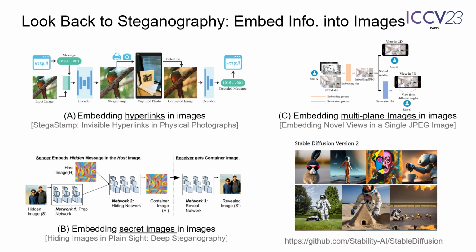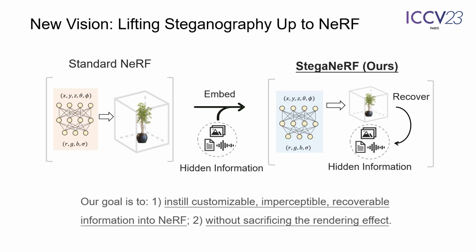Look back to 2D images. Such a piracy risk is alleviated by applying steganography, which embeds invisible information like hyperlinks, pictures, and so on into the host images and even some AIGC. However, such a steganography pipeline has yet to be built on NeRF, and we present an initial exploration. Our technical goal is to instill customizable, imperceptible, and recoverable information into NeRF rendering at any viewpoint, and meanwhile without sacrificing rendering quality. So great, but how to do it?